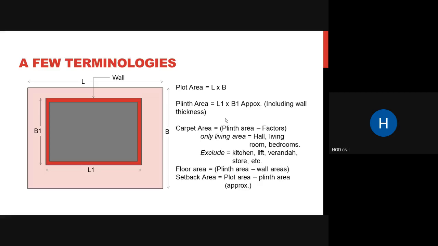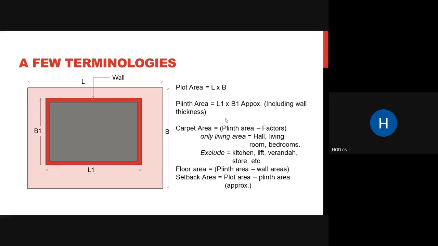You are not going to stay in the kitchen, or in the lift or veranda, right? So you only include your bedrooms, your hall, and your living rooms. The summation of these areas will give you the carpet area. What you have to exclude is the kitchen, the lift area, verandas, stores, etc. All these where you're not going to live are excluded from your carpet area. So these are your factors.